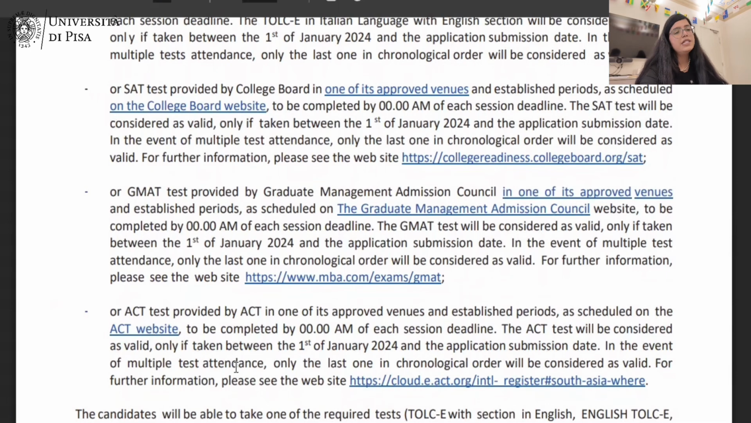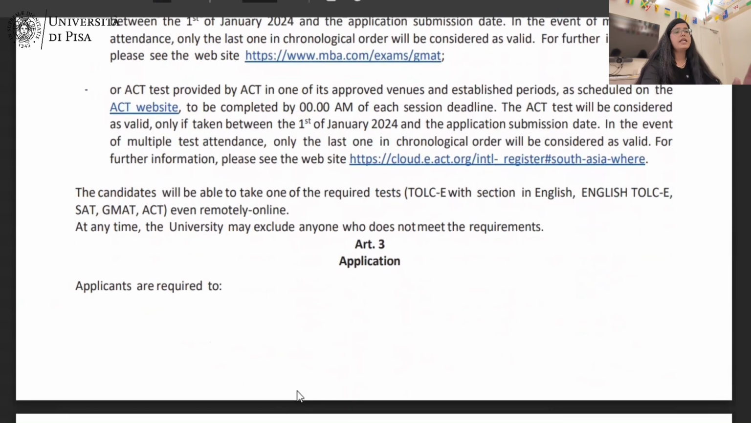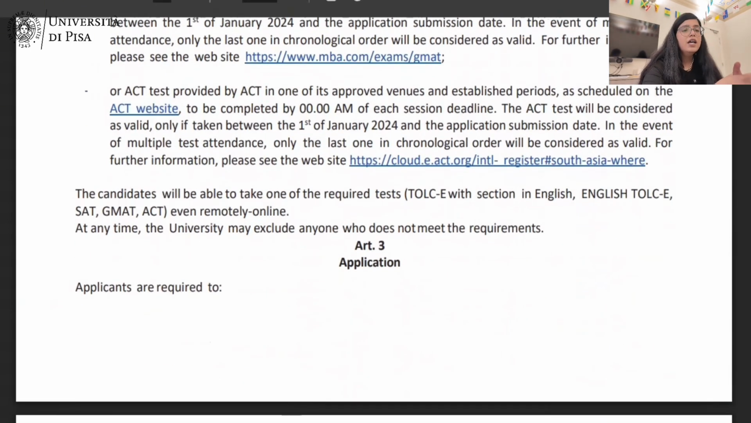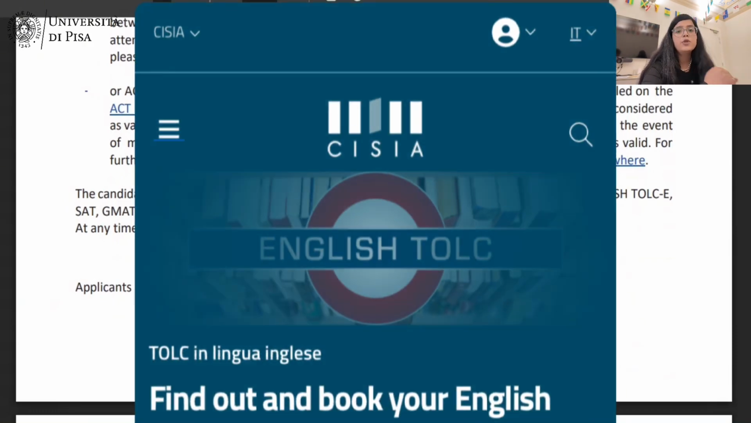Now, what is the English test? It is an exam conducted by CISIA. So you can check the website of CISIA. You will find the link in the description, and you have to book the test.